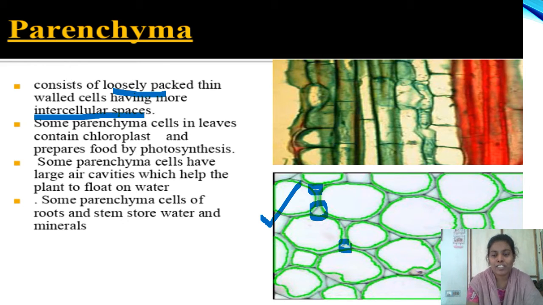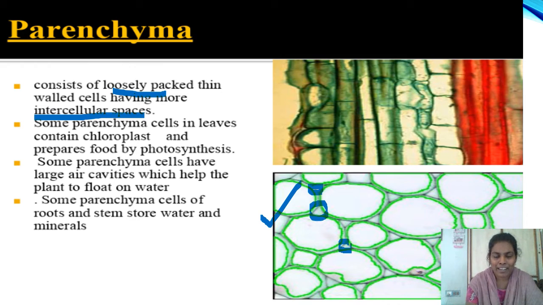And if you observe some types of parenchyma cells which are present in the leaves or green stems, they contain chloroplast. You all know that chloroplast contains chlorophyll pigment, which gives green color to the plant. This chlorophyll helps in the process of photosynthesis. Photosynthesis is the process through which plants prepare their own food.